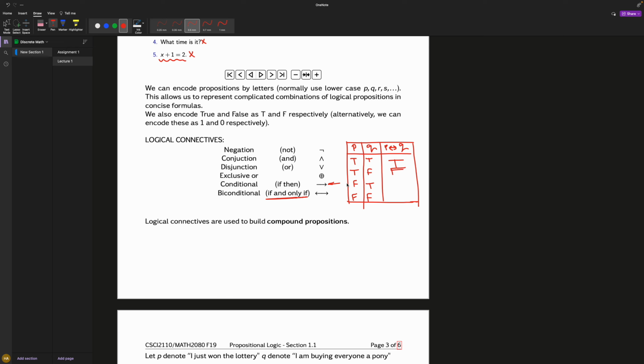I lied, right? Same thing here. I'm saying P is true if and only if Q is true. Now, Q is true, but P is not true. So again, I lied. And then the last one, again, I'm saying P is true if and only if Q is true. And then since Q is false, P is also false. So I didn't lie. Therefore, this is true. So this is basically what we're doing.